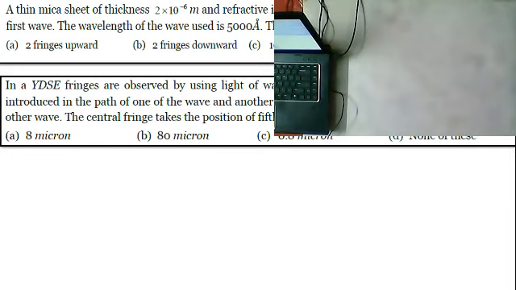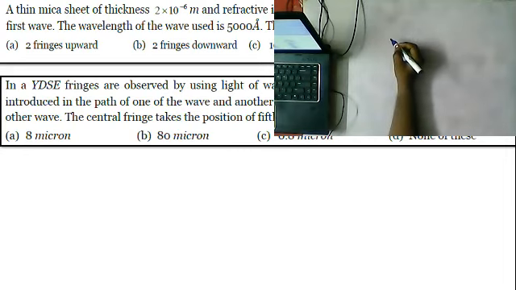So due to these two thicknesses, the path is changed, I mean the position of the central maxima is shifted by 5 fringes. It coincides with the fifth bright fringe. So what is the thickness of the plate they are asking? First of all I'm writing, shifted due to the, what is the formula, guys?